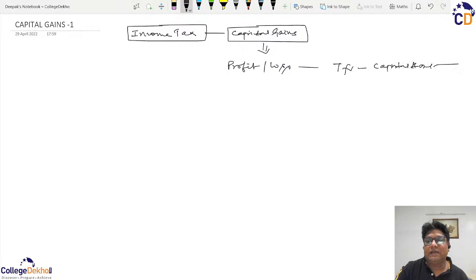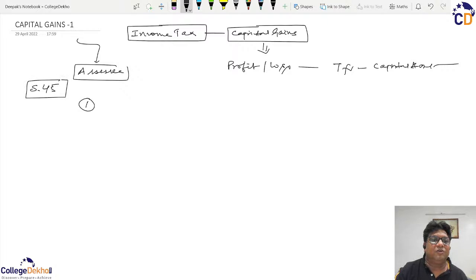So what we are saying is that it can happen that any assessee has certain capital assets. The first and foremost requirement under section 45 of the Income Tax Act 1961, which brings any income to be taxed under the head income from capital gains, is that there must always be a capital asset. Now, what is the capital asset, we are going to discuss shortly.